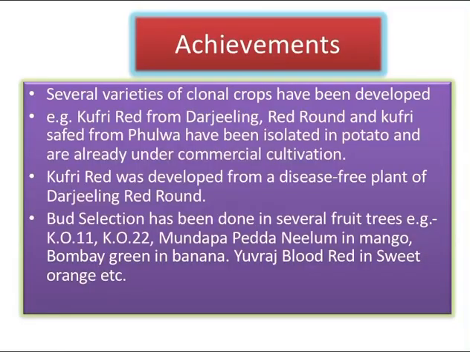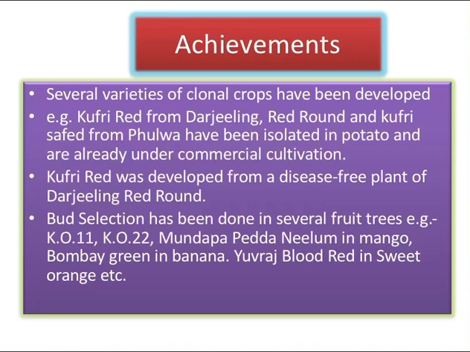Some of the achievements of this clonal selection are clonal crops that have been developed in India. Examples are Kufri Red from Darjeeling Red Round and Kufri Safed from Fulwa, which have been isolated in potato and are already under commercial cultivation.